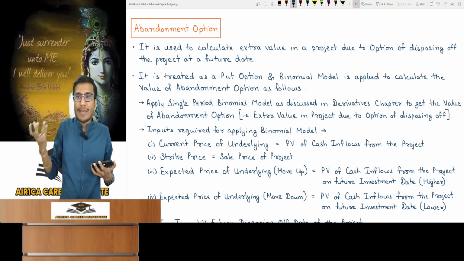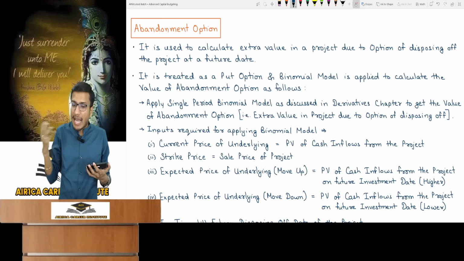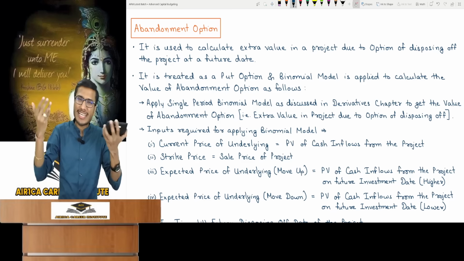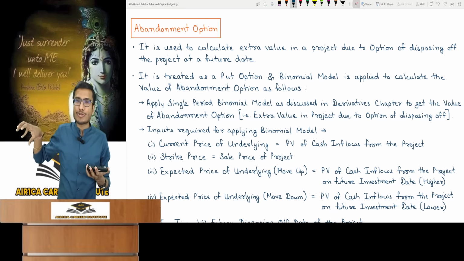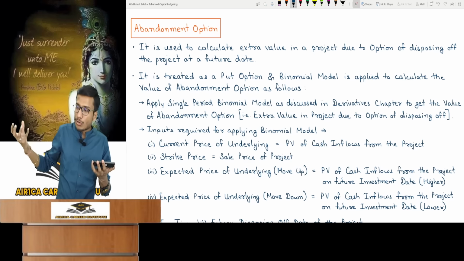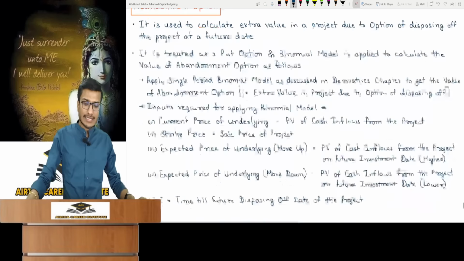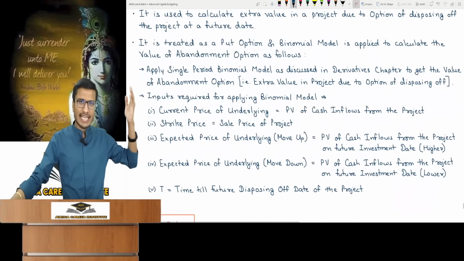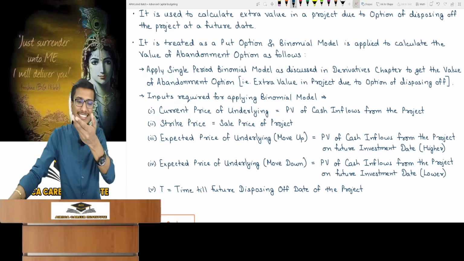So in this case, I'm thinking if I sell the project and get out, if it's a machine, sell it and get out. Then is it beneficial for me? By this, it clearly means that if you have the option to dispose of, which is inbuilt and not through a contract, then if you sell the project and get out, it's beneficial. So because of that, you calculate what extra benefit is visible in the project. Let us now look at a practical example. It is treated like a put option because we are discussing the right to sell, as this gives us the option to sell the project.